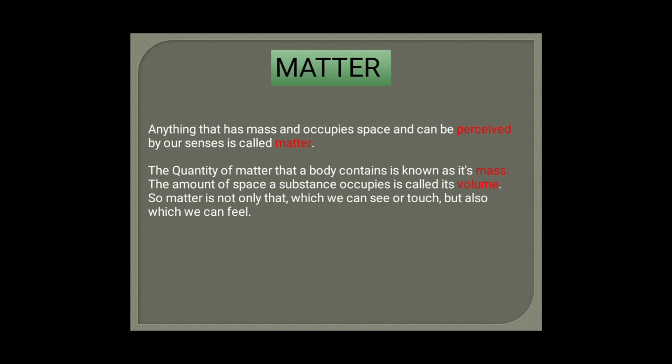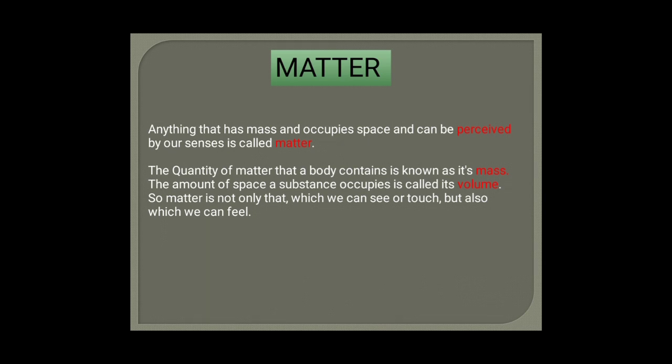As you know that each and every substance is made up of matter. So the quantity of matter in a particular substance is known as its mass, and the amount of space a substance occupies is called its volume, and perceived by our senses means we can feel that.